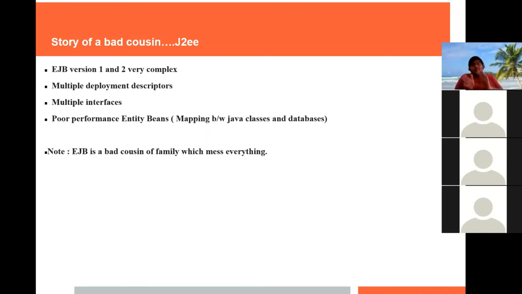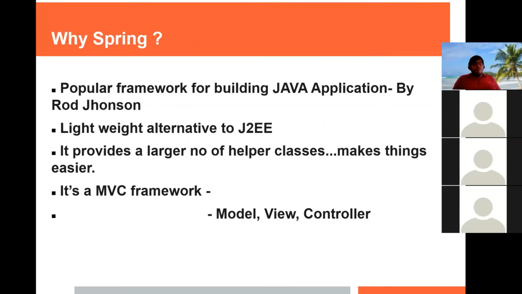Basically a mapping between Java classes and your database tables. So those are the entity beans. In Java EE, those entity beans performed very poorly due to performance issues. So these are the main reasons why Spring became popular. I can say at the end, EJB is the bad cousin of the family, which messes everything and has reduced the performance at that time. And that's why Spring became so popular.